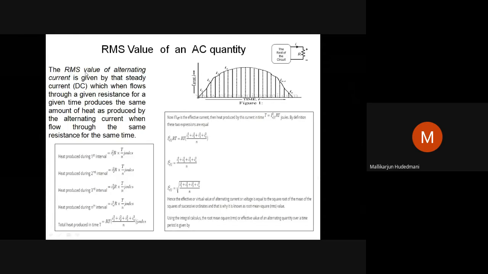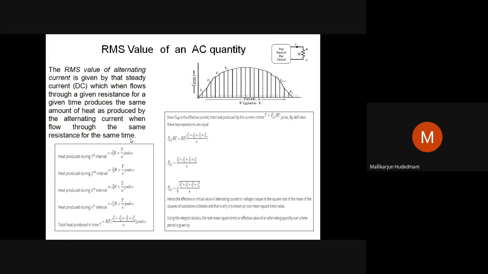The RMS value of an alternating current is given by that steady current, that value of DC current, which when flows through a given resistor for a given time produces the same amount of heat as produced by the alternating current when flowing through the same resistance for the same amount of time. That was the gist I was telling.